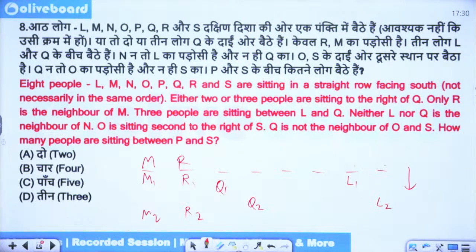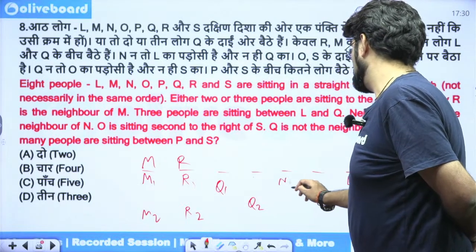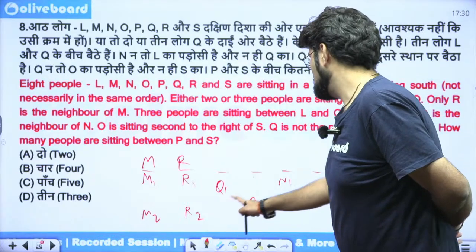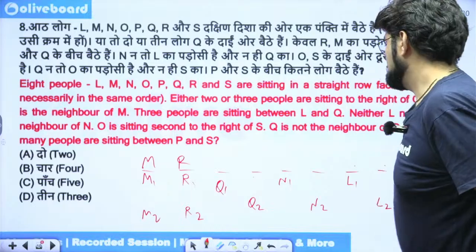Okay, neither L nor Q is the neighbor of N. So that means N is not sitting here, N is not sitting here. So N1 is sitting here. And in this case, N is not sitting here or here. So N2 is sitting here. Okay.